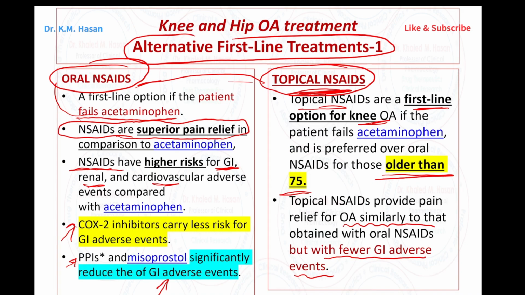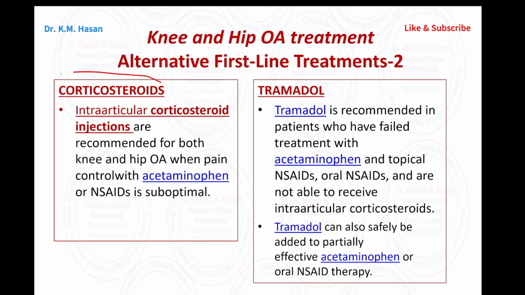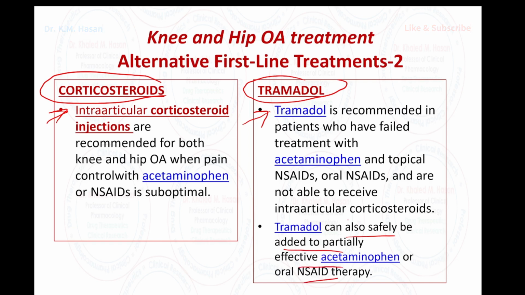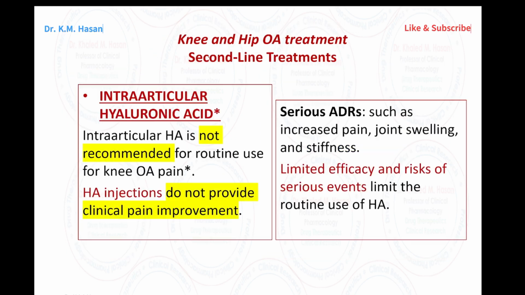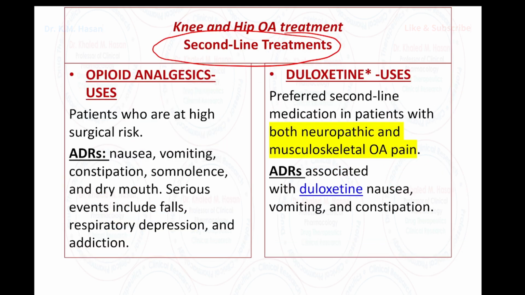Moving on, we have NSAID, then cortisone, then tramadol. Cortisone could be an intra-articular injection, and tramadol is a centrally acting medication. Tramadol can be prescribed safely to the patient, and you can safely add it to acetaminophen, so you can use acetaminophen and tramadol together.